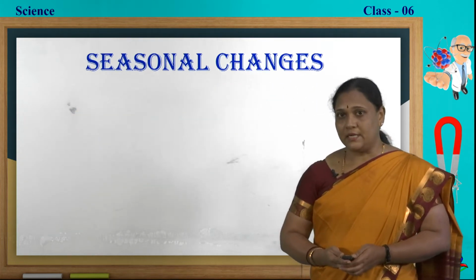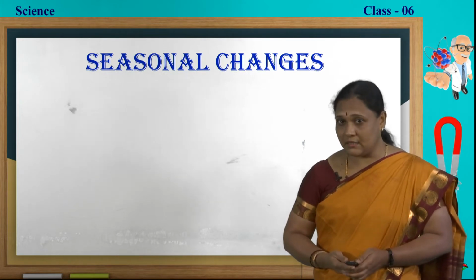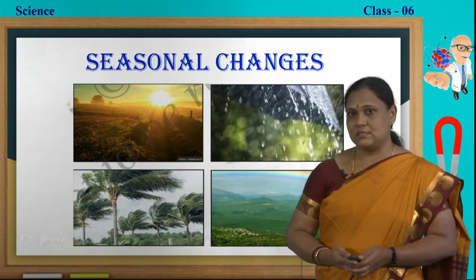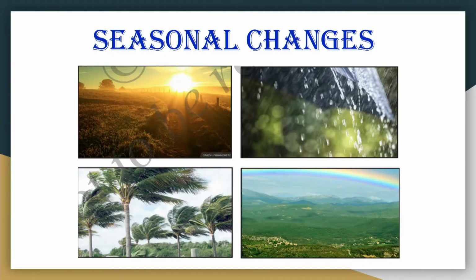We also find seasonal changes. How many seasons are there in a year? Yes, there are 3 seasons: summer, rainy and winter.